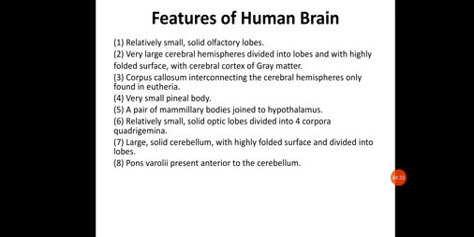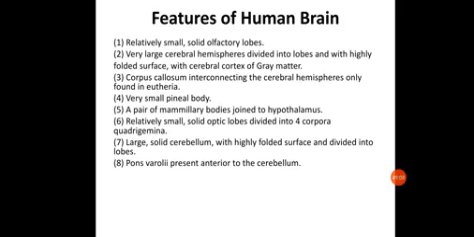Now let us discuss the features of the human brain in brief. The forebrain consists of relatively small, solid olfactory lobes, and it contains very large cerebral hemispheres which are divided into lobes, with highly folded surfaces and a cerebral cortex of grey matter.